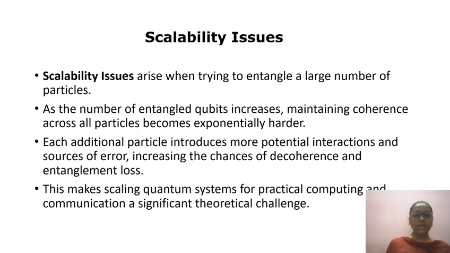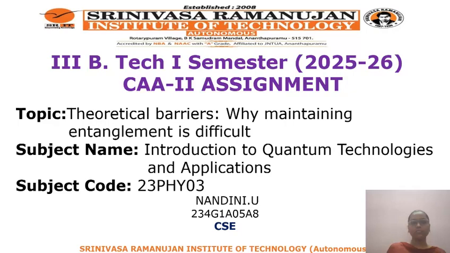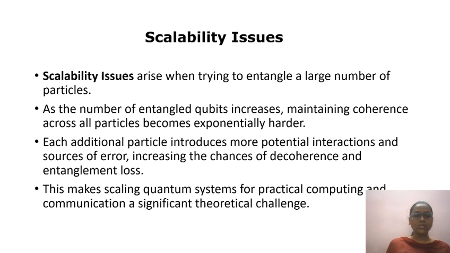Next, we are moving to scalability issues. The seventh barrier in theoretical barriers is scalability issues. Entangling a few particles is manageable in a lab, but as we increase the number of qubits, maintaining perfect correlations becomes extremely difficult. Each new qubit adds complexity, more interactions, and more potential sources of error. This exponential increase in difficulty makes large-scale quantum computers and networks a major technical and theoretical challenge. Overcoming scalability barriers is crucial for realizing practical quantum technologies.